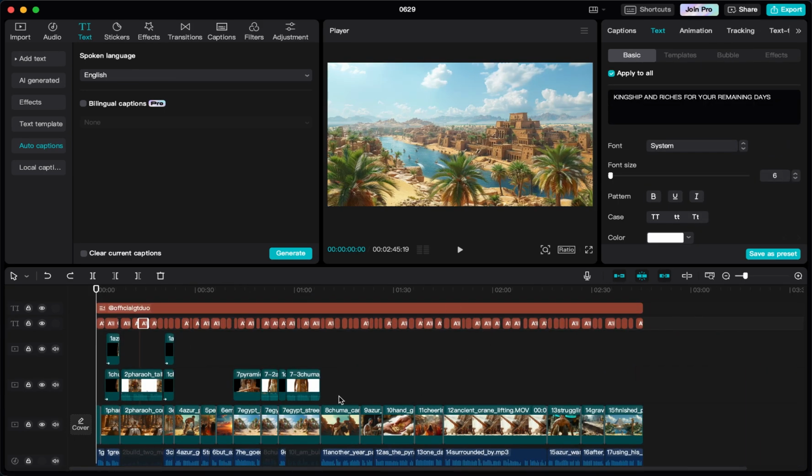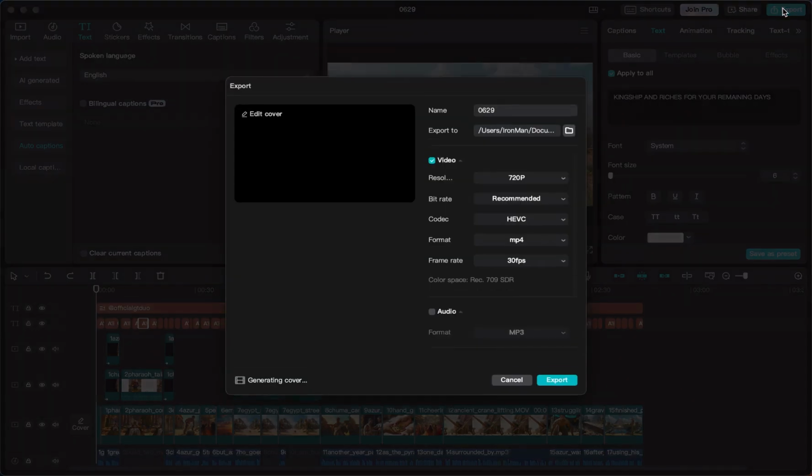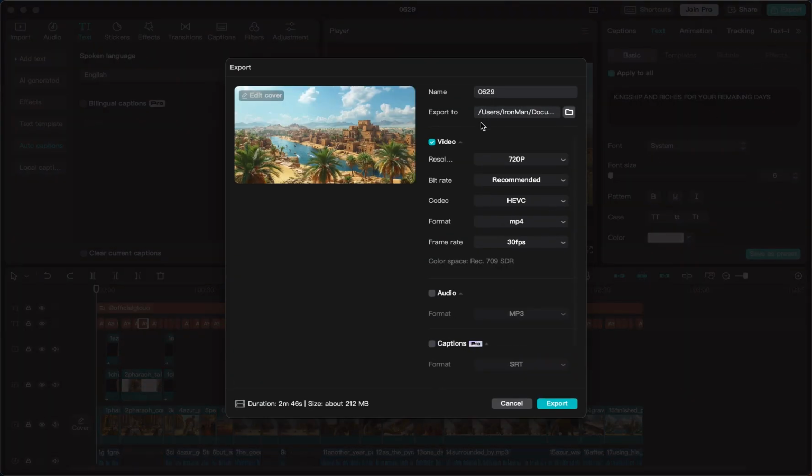Now we have our complete timeline, and now all we have to do is export our video. So we press on export up there, you give it a name, you export it to somewhere, and then you can say the resolution here, 1080p or whatever format and so on. Usually those default ones are okay, except for resolution I would probably put it to 1080p, and then export. You can also see this about size and how long it's gonna be, and this is basically it.